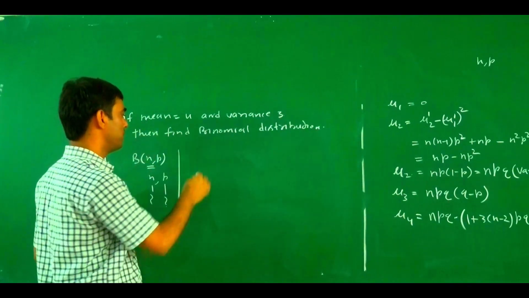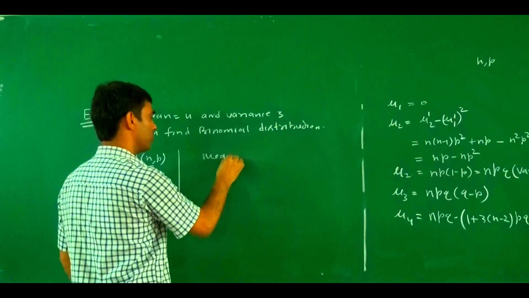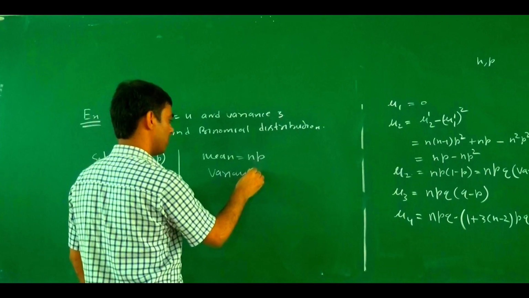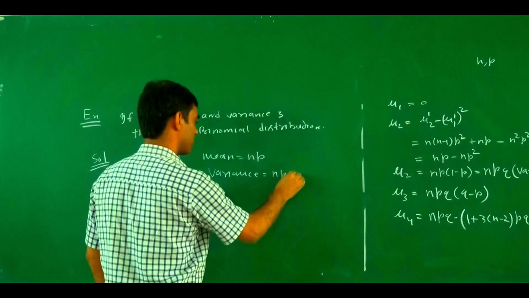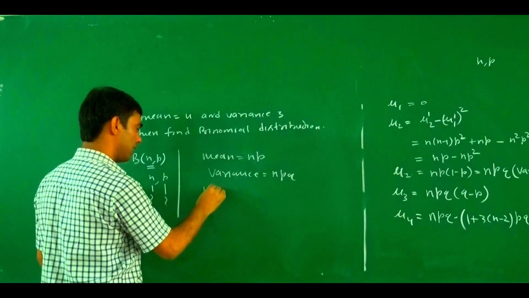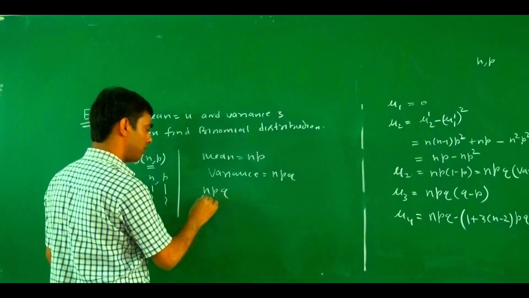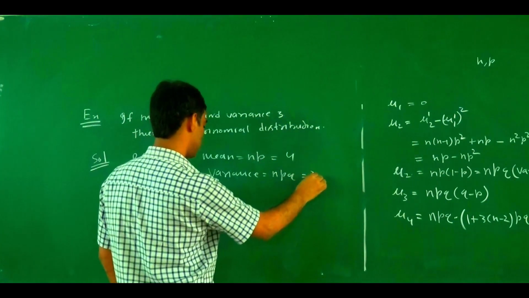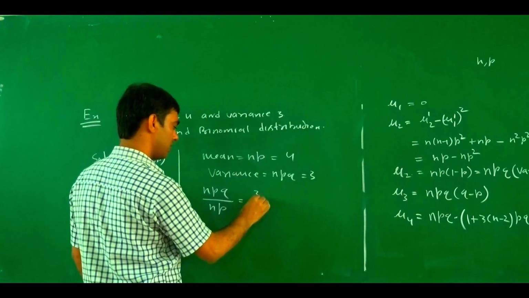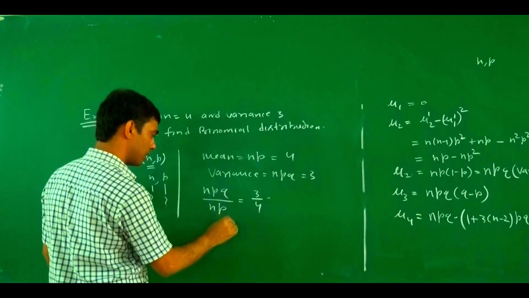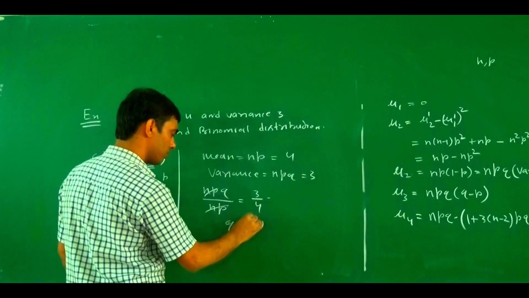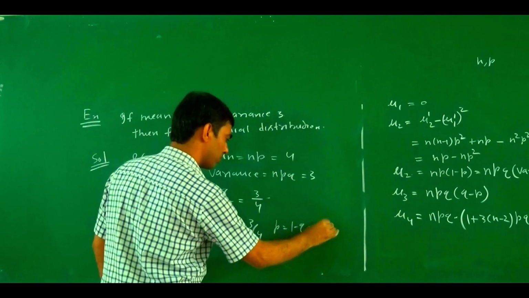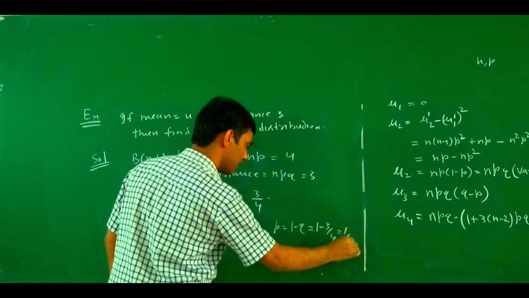So we know that in the case of a binomial distribution, mean equals np and variance equals npq. So variance upon mean is npq upon np, because mean is 4 and variance is 3. So this equals 3 by 4, and simplifying, np cancels out, so q equals 3 by 4. Then p equals 1 minus q, which is 1 minus 3 by 4, equal to 1 by 4.